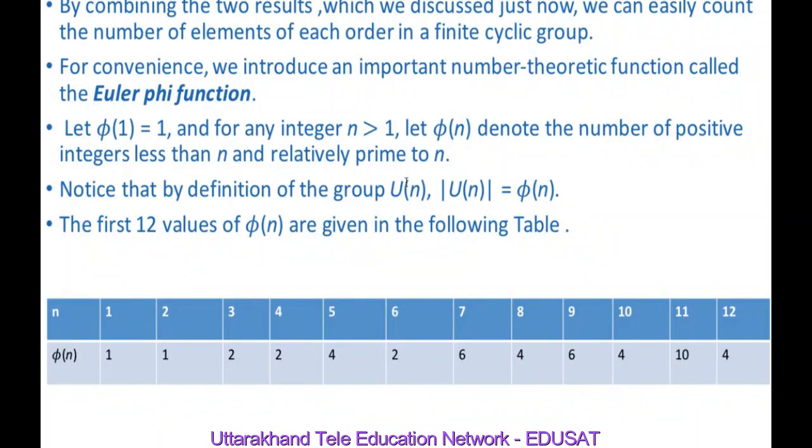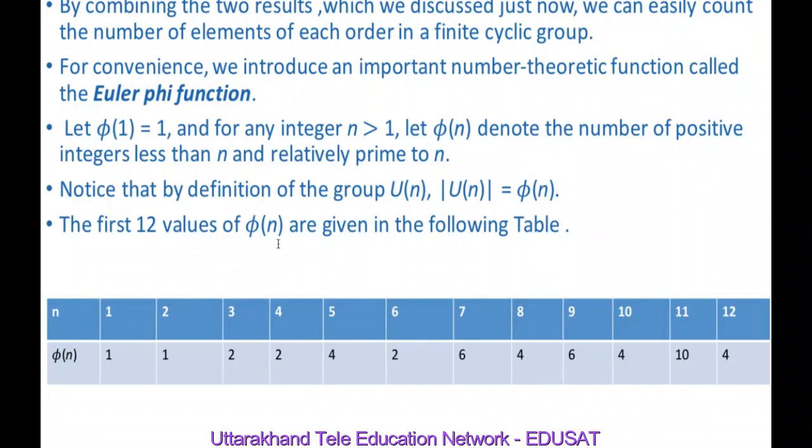And we know that we say two elements are relatively prime if their greatest common divisor is 1. It means two integers are relatively prime if there is no integer greater than 1 that divides both of them. So from here we conclude that the order of Un is equal to phi of n.